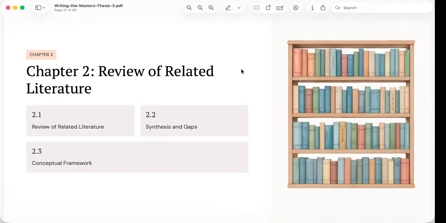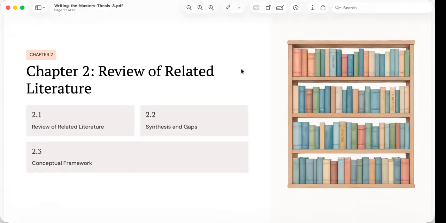It is a scholarly argument. You are not merely showing that you have read the literature. You are demonstrating that you understand it, can compare different perspectives, identify patterns, evaluate strengths and weaknesses, and eventually position your own research within that conversation.